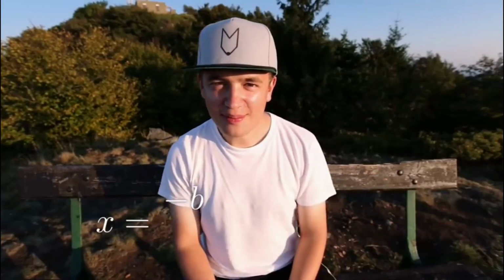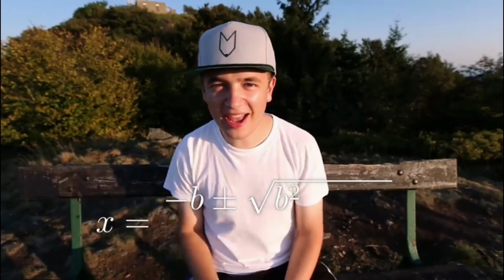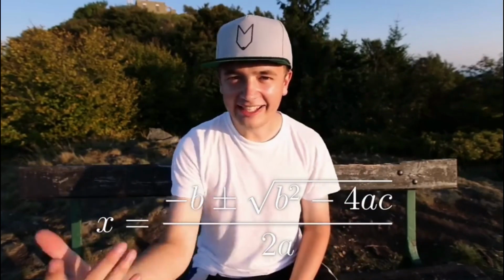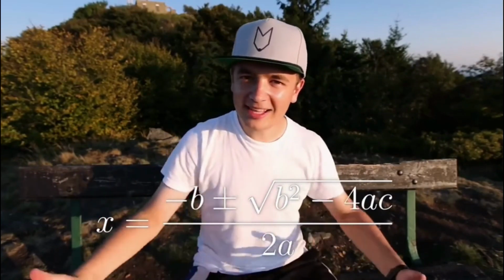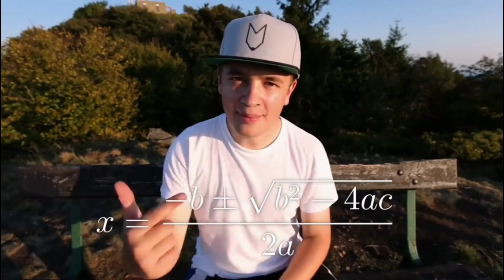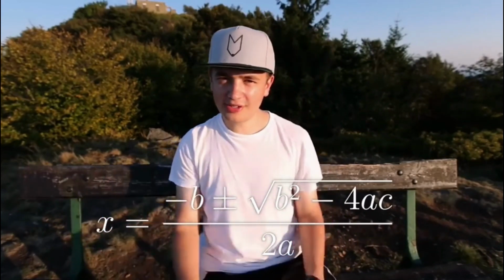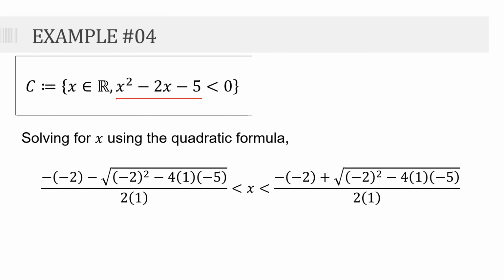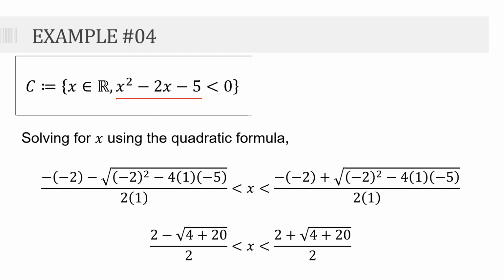Negative b plus or minus the square root of b squared minus 4ac over 2a. By solving x using the quadratic formula, we have this inequality. Medyo mahaba. And then, if we simplify that, that is equal to that.